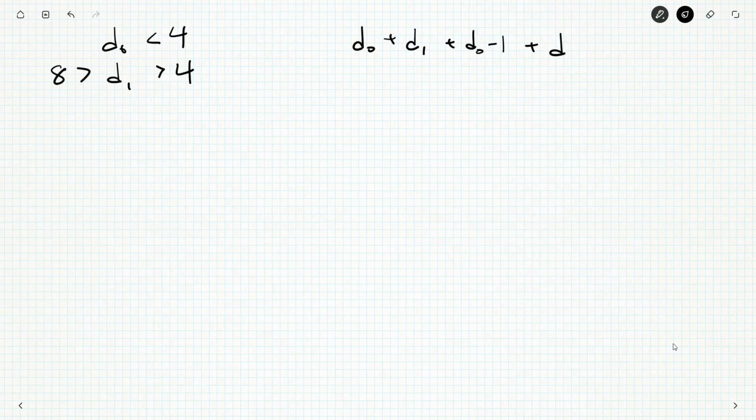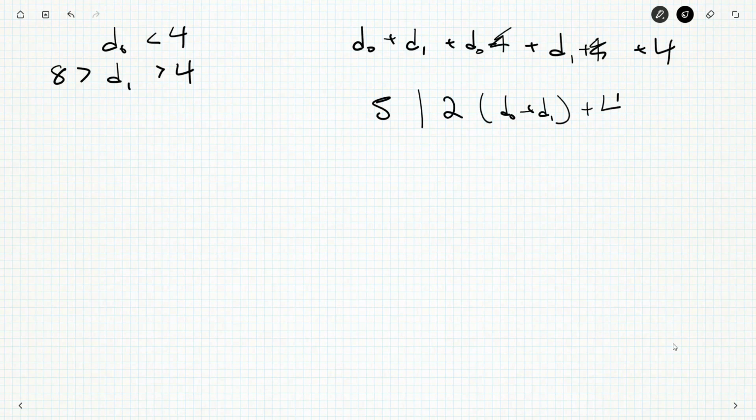This is starting to become more trouble than I bargained for. But let's see. So these guys cancel out. So 5 divides 2 times d0 plus d1 plus 4. This could be 10. Could also be 20, I think. If it were 10, then D1 plus D0 would have to be 6. Or, sorry, 3. That's not happening, because one of them's at least 5.